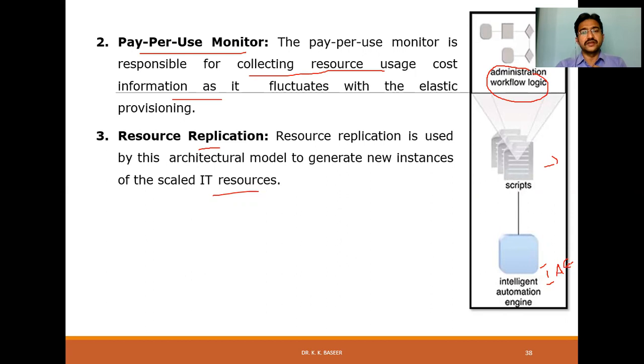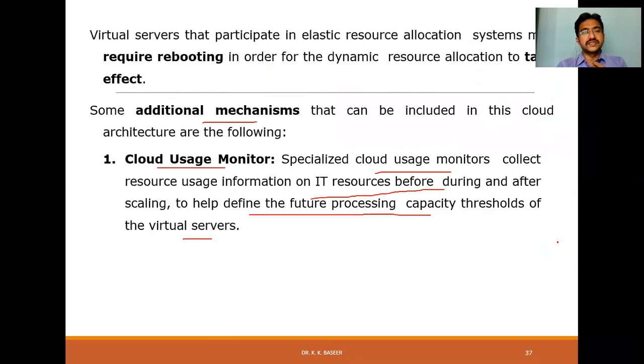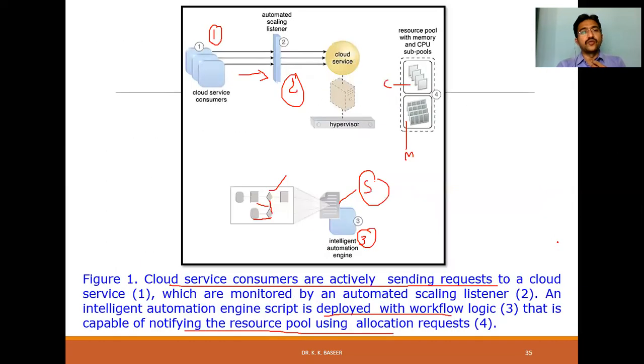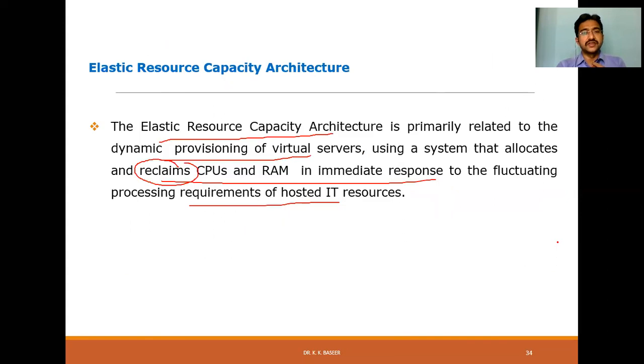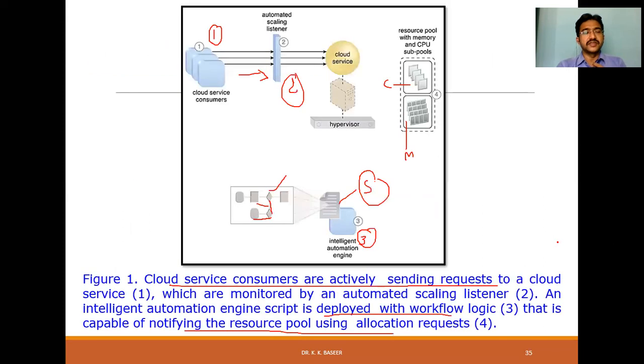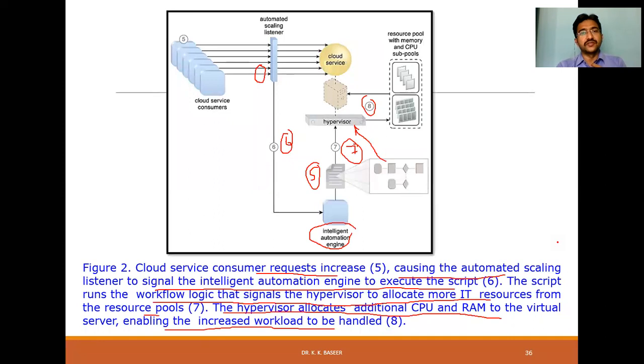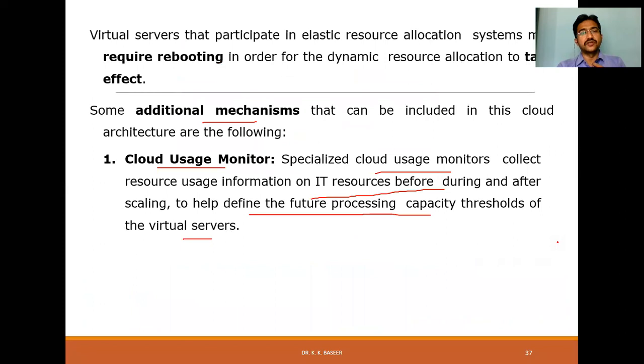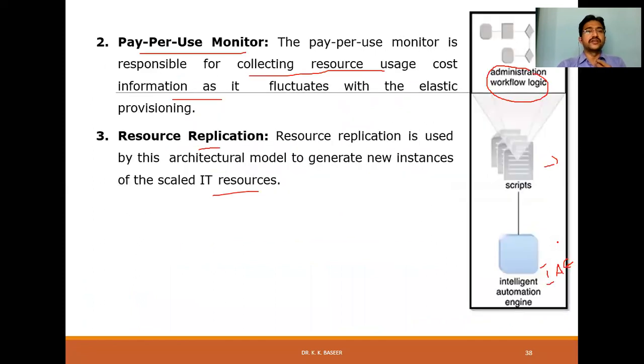So what we have discussed is the elastic resource capacity architecture. The main objective is that it allocates and reclaims the resources. To show that properly, it uses two graphical representations covering steps 1 to 8. And the three mechanisms are the cloud usage monitor, the pay-per-use monitor, and resource replication. So this is about the elastic resource capacity architecture.